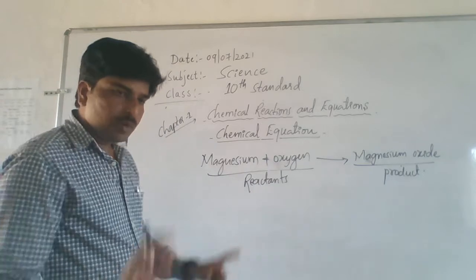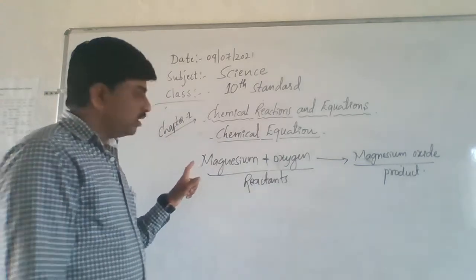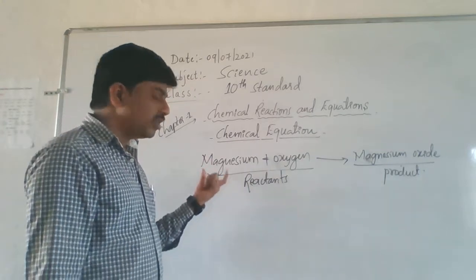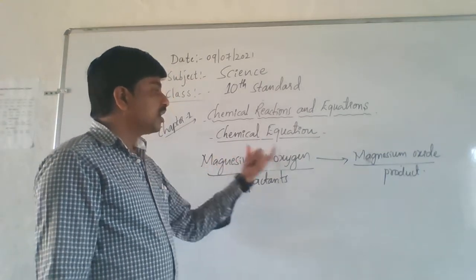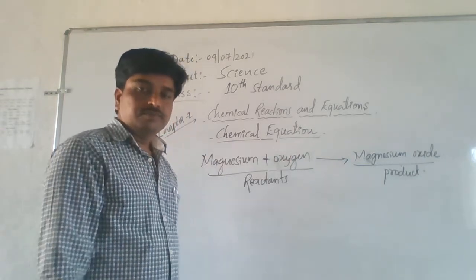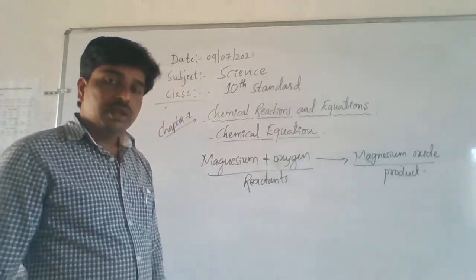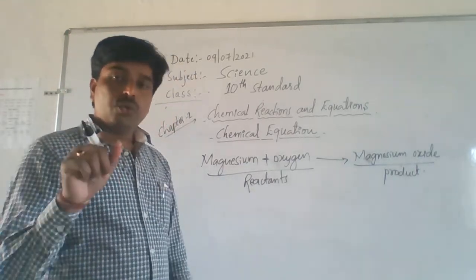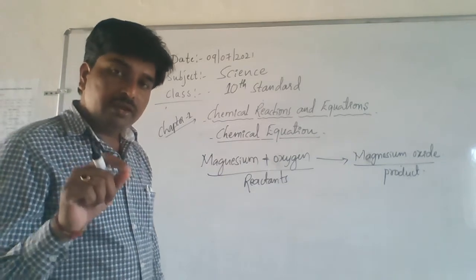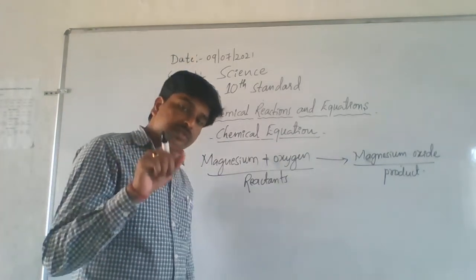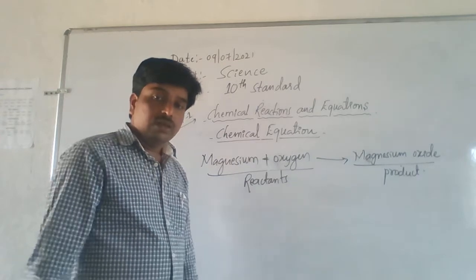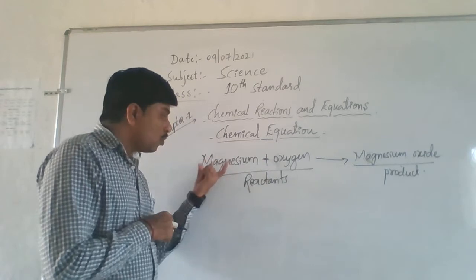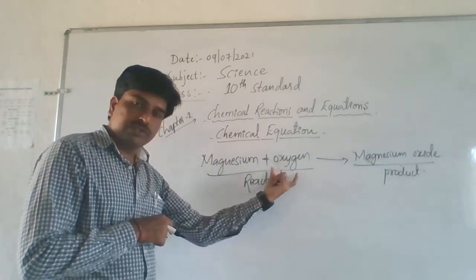Clear or not? Here I am writing only the substances which take part in a chemical reaction, with their names. Magnesium is there, oxygen is there, magnesium oxide is there. What I told you is that a chemical equation is a method of representing a chemical reaction with the help of symbols and formulas of the substances involved in it. How many substances are involved in this chemical reaction? Two substances: one is magnesium and the other is oxygen.